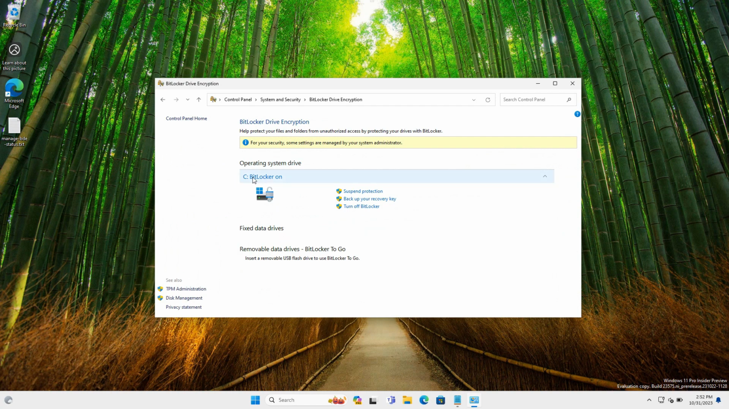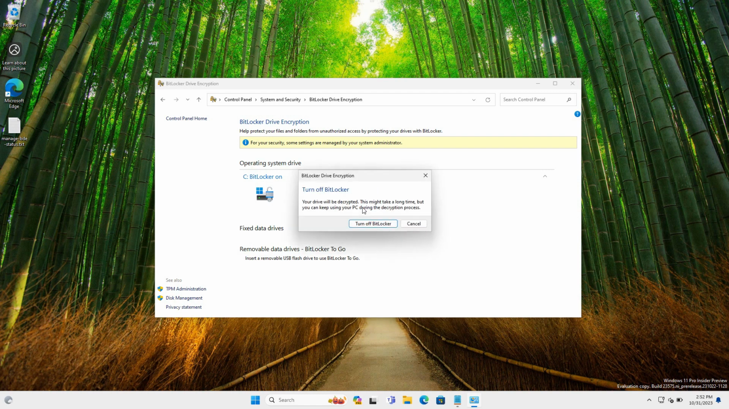You can see my BitLocker is enabled on C drive. We can turn off BitLocker by clicking this menu. Okay, we can click Turn off BitLocker, but you can see there, this may take a long time, but you can keep using your PC during the decryption process.